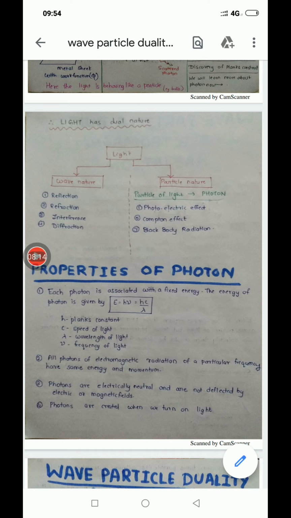Is it behaving like a wave or like a particle? Then we can decide which category the phenomenon comes in. In the next lecture, we will see what is a particle of light, that is, what is a photon. We will learn the properties of the photon in the next lecture.